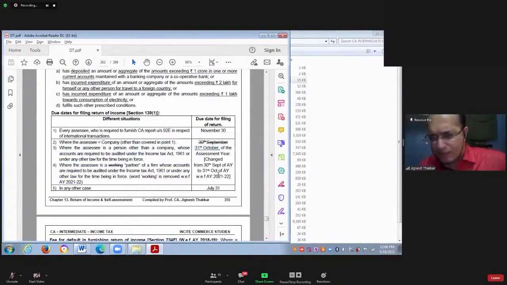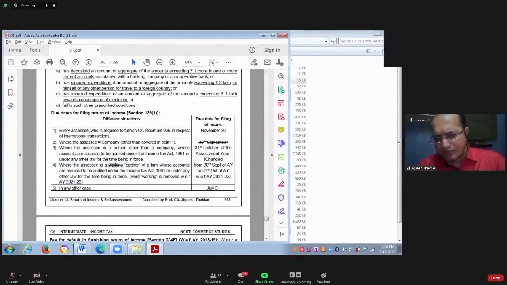So there is an amendment here. Earlier it was 30th September, which is now changed to 31st of October. This is the first amendment. The second amendment is in point number 4. Last year, it appeared as: where the SSE is a working partner in the partnership firm whose books of accounts are required to be audited.